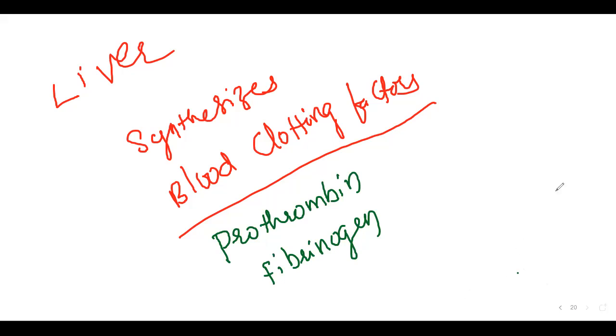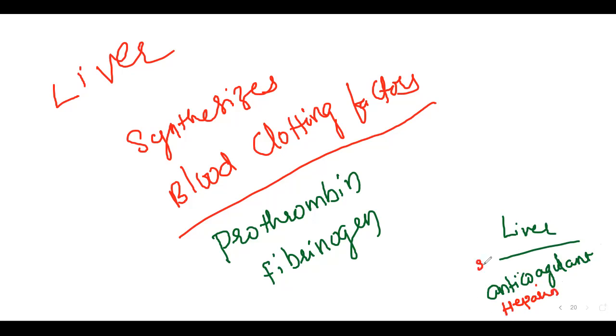Next, another, the anticoagulant factor. Liver is going to produce an anticoagulant factor. Who is that anticoagulant factor which is produced from the liver? Heparin. Liver produces the anticoagulant factor heparin. That means liver synthesizes clotting factors, and liver synthesizes the anticoagulant factor also.